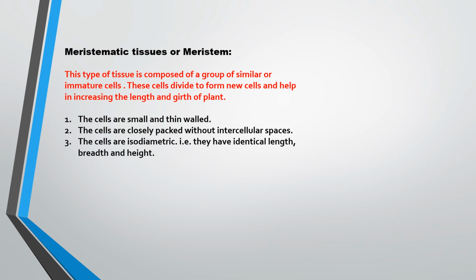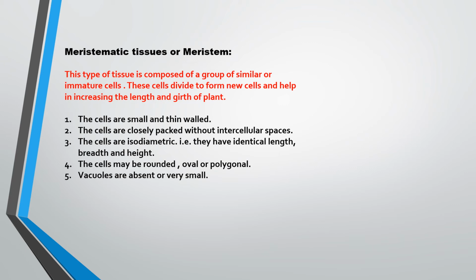It means they have identical length, breadth and height. These are the same. So isodiametric, that word you should understand, why we are using it. The cells may be round, oval or polygonal. These are the shapes which we generally find for meristematic tissues.